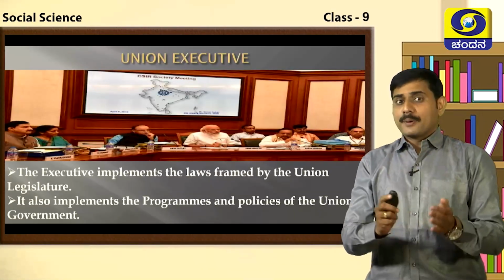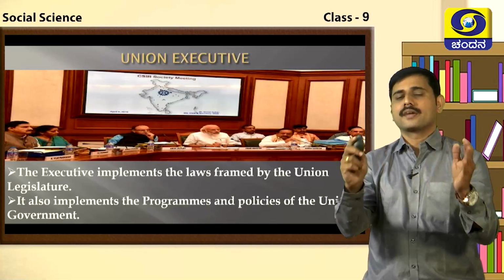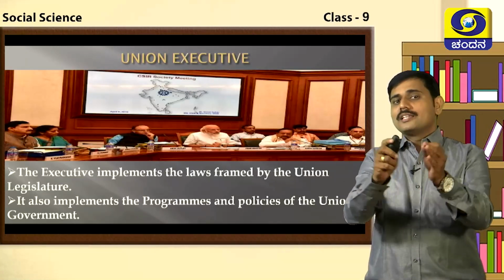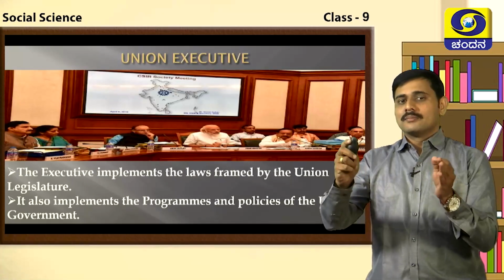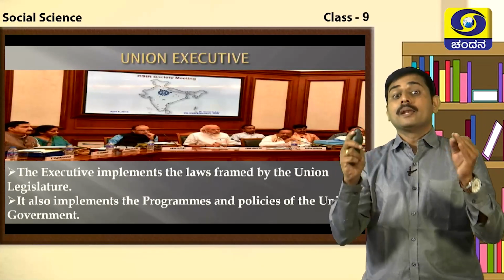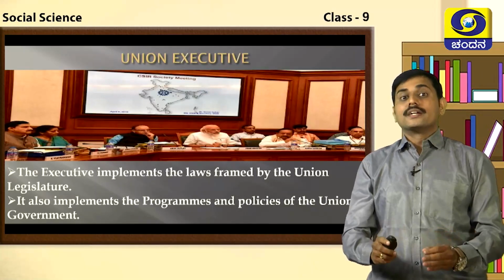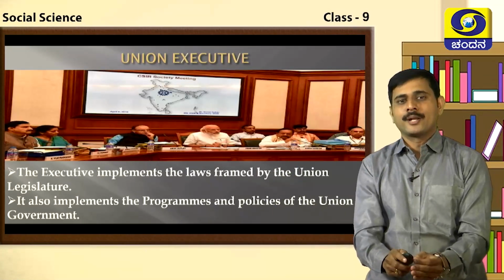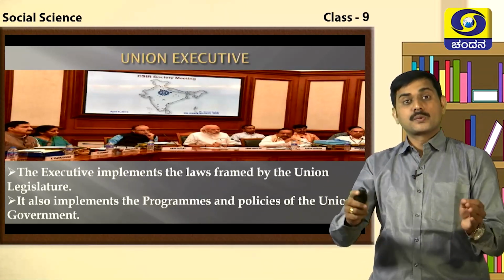Dear students, in the previous class, we discussed the role of the legislature, executive, and judiciary. As we already learned, all these organs of the constitution work independently. The legislature makes the laws. The executive implements the laws made by the Union Parliament, and also tries to implement all the programs and policies of the Union government, students. Therefore, the role of the Union Executive is very important.